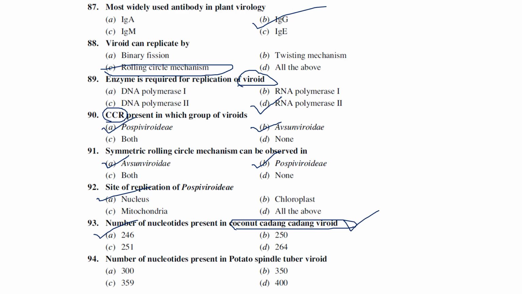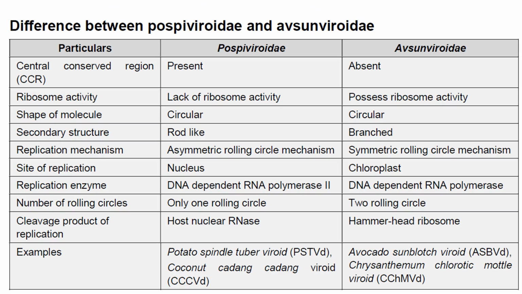The next one is nucleotides present in potato spindle tuber viroid. So this potato spindle tuber viroid is known to be the world's first reported viroid by Diener and Raymer, right? So it consists of probably 359 nucleotides. Here are the differences between Pospiviroidae and Avsunviroidae.